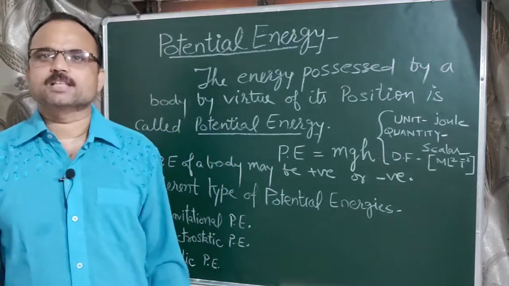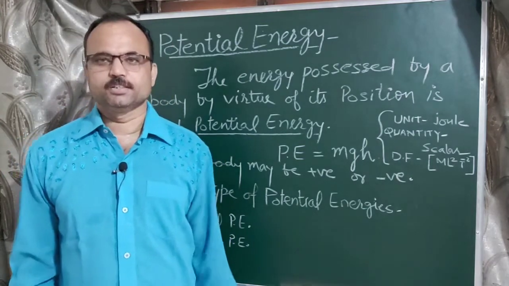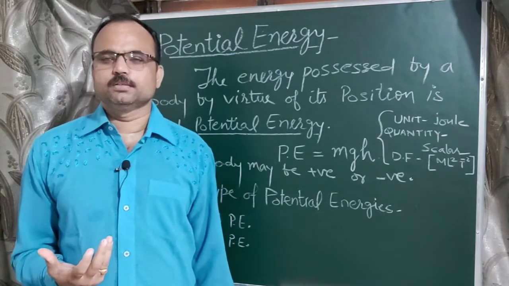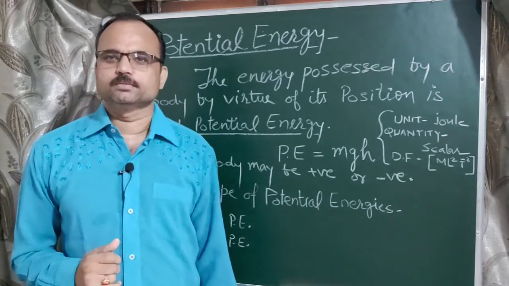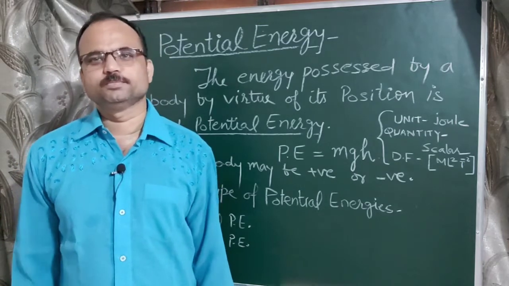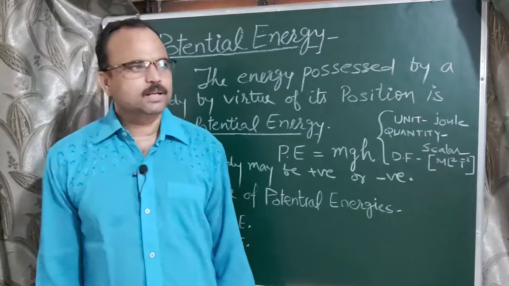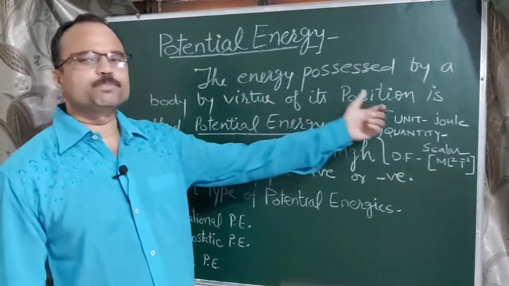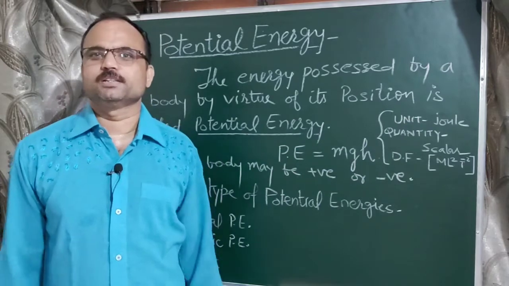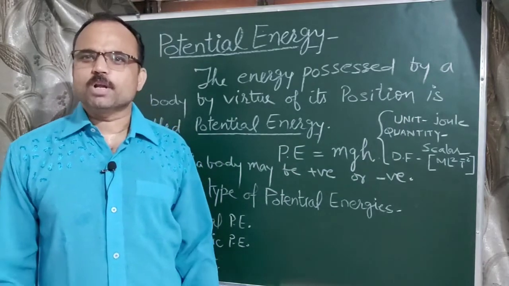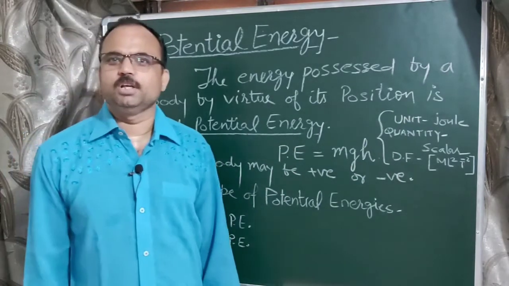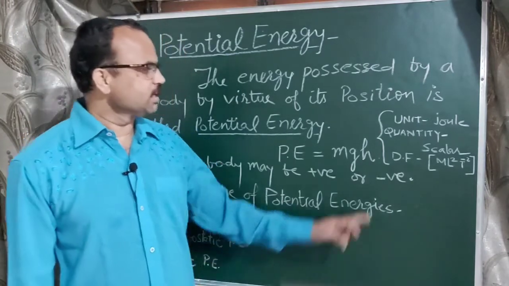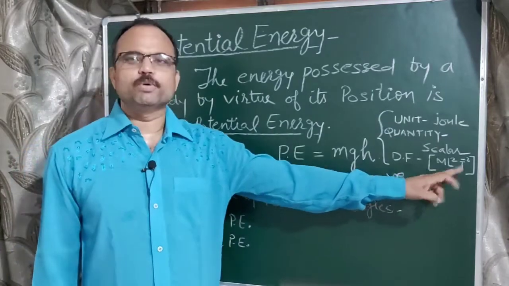So as we know in class 9th, potential energy. The energy of a body by virtue of its position is called potential energy. So here we also write: the energy possessed by a body by virtue of its position is called potential energy. The formula of potential energy is mgh. Unit is joule. Quantity is scalar. Dimensional formula is ML²T⁻².